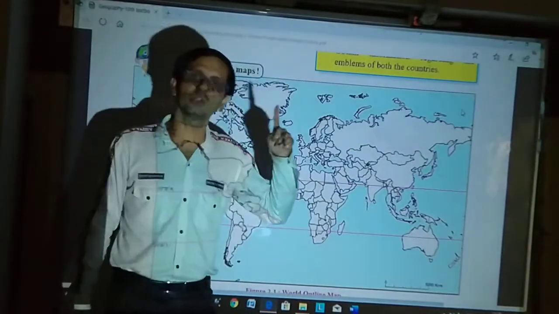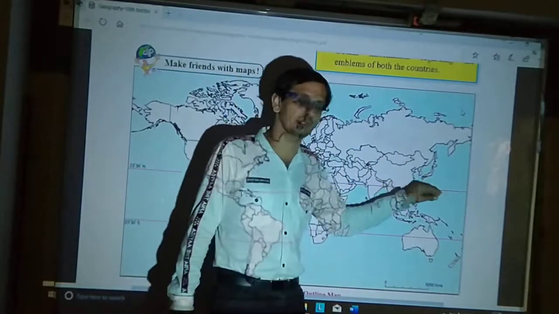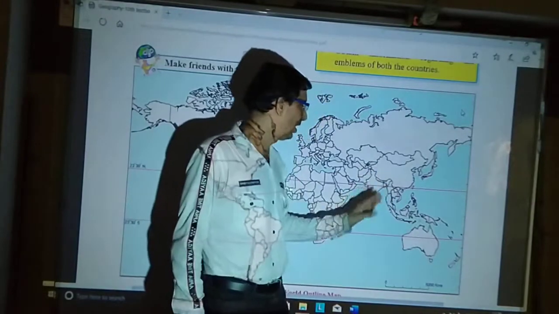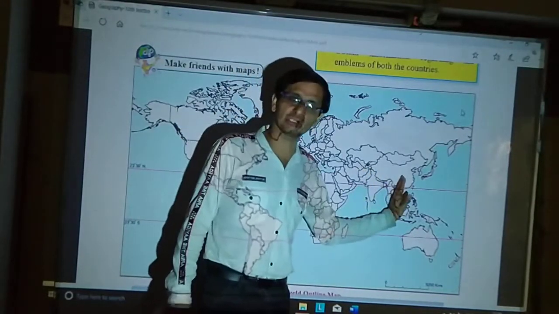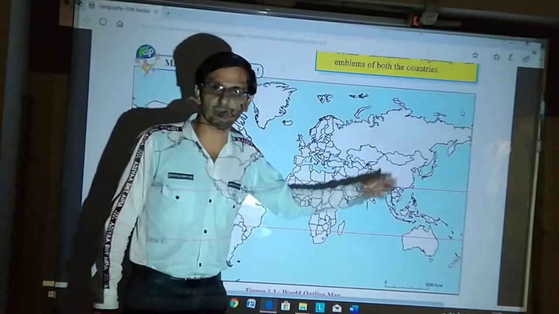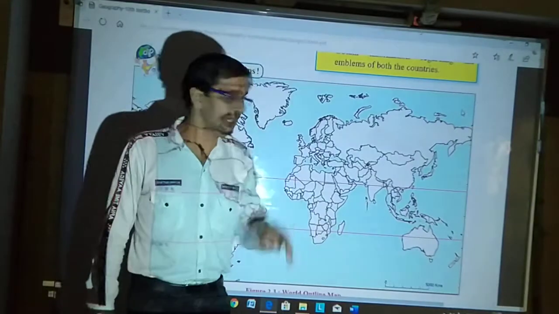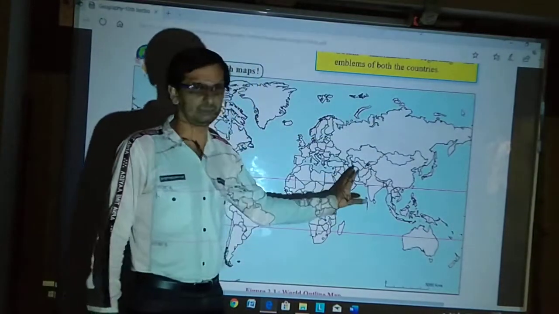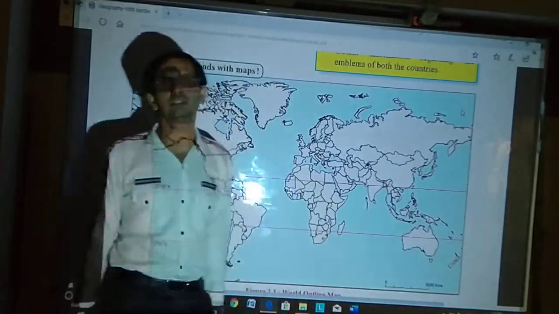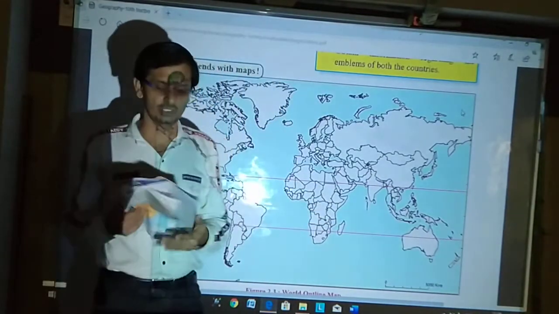India lies in the northern hemisphere and eastern hemisphere. Some parts, like Arunachal Pradesh, the seven sisters that you know, lie in the eastern hemisphere. That's why India is located in the northern hemisphere and some part in the eastern hemisphere. While in the Asian continent, if you compare India only in Asia, then obviously it is in the southern part, not southern hemisphere but southern part.